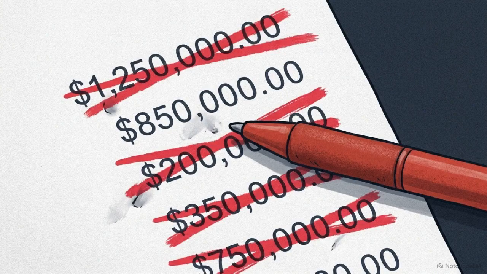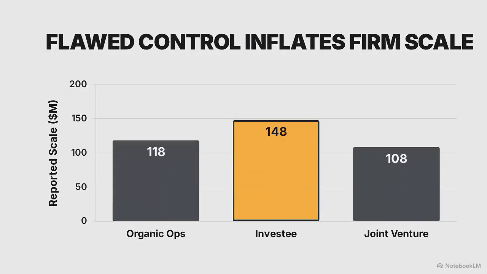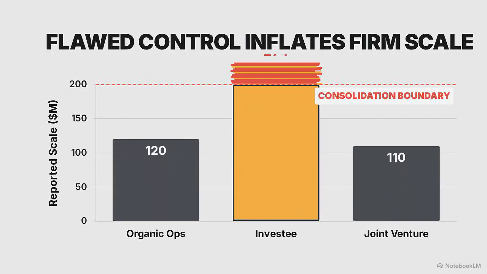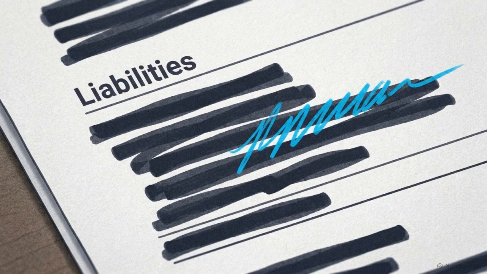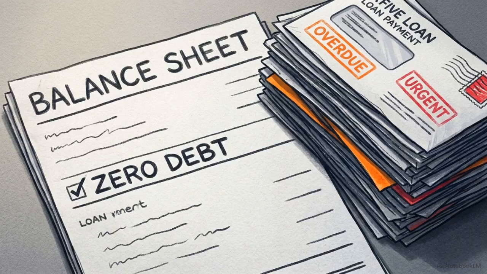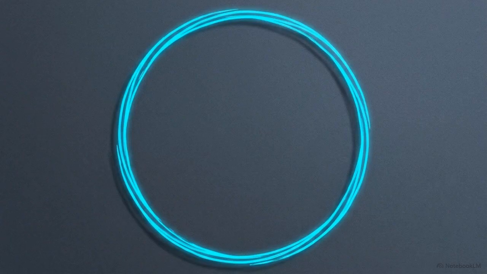Getting this wrong leads to catastrophic misrepresentations. A flawed control conclusion distorts a firm's true scale, hides highly leveraged debt in unconsolidated vehicles, and gives regulators and investors a false picture of the parent's actual risk exposure. To fix this, IFRS 10 focuses on defining the consolidation boundary.